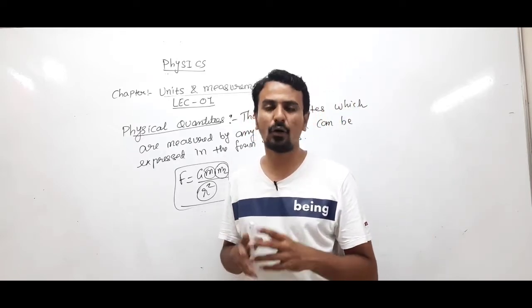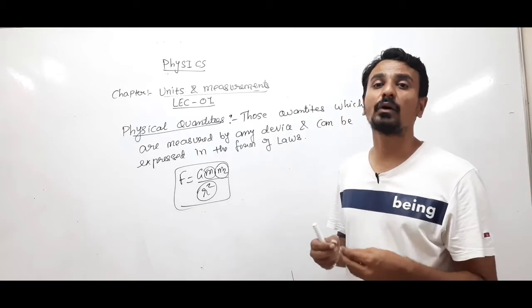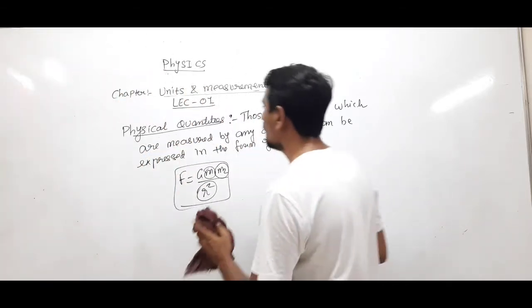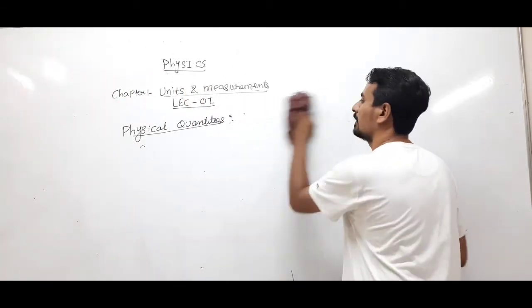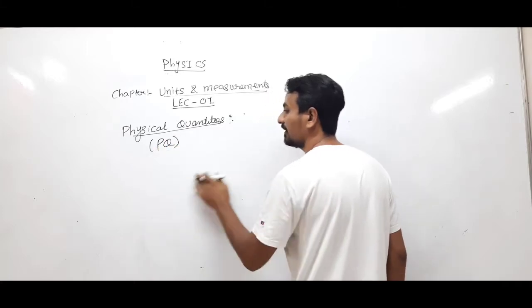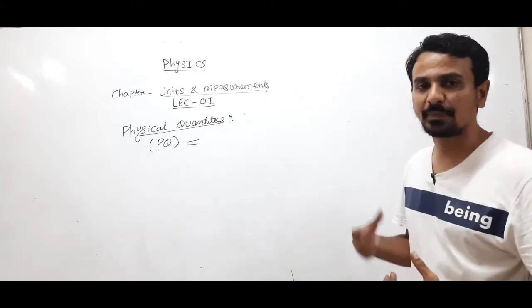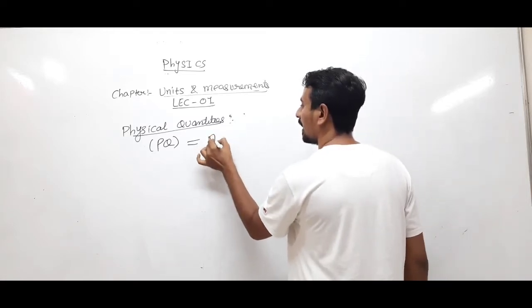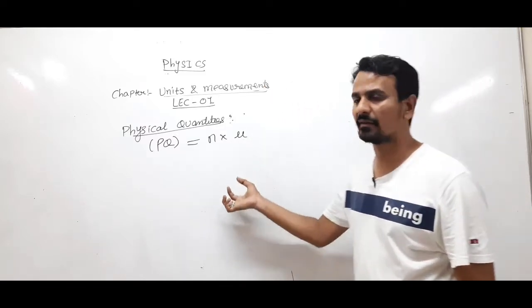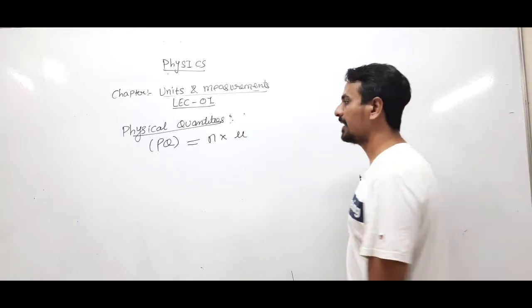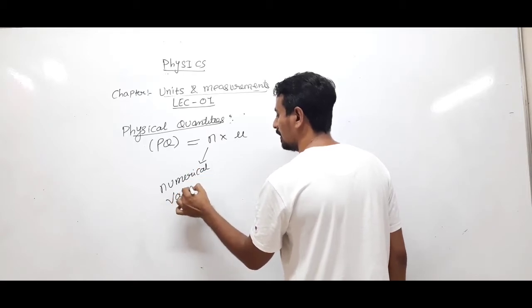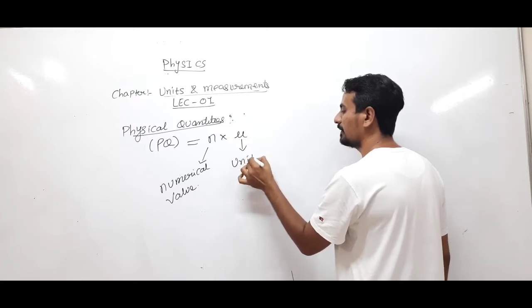Now, what does a physical quantity consist of? A physical quantity, written as PQ, is made up of two main things: N into U. N represents the numerical value, and U represents the unit.